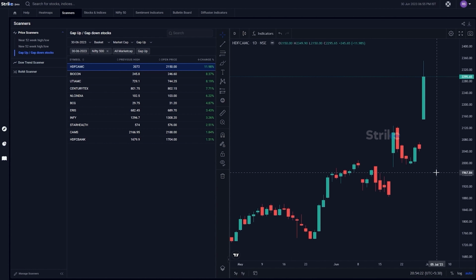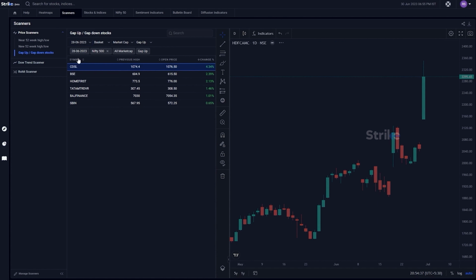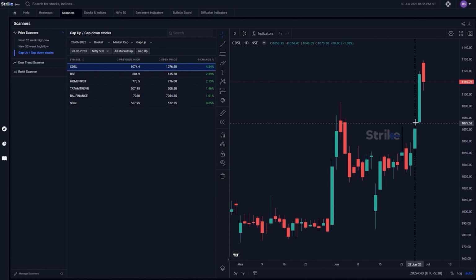Now, this is sometimes checked out by traders early in the day. You want to check out which stocks opened with a gap higher at whatever time you want in the morning, and you can actually figure that out by doing this very quick instant scan. And you can choose previous days as well. So if you want to see stocks that gapped up yesterday, you can look at stocks that gapped up yesterday. So you see this gap up happening in yesterday's trade price.